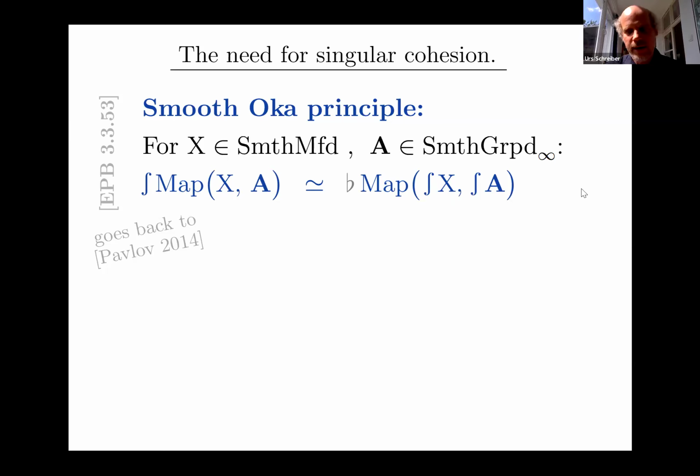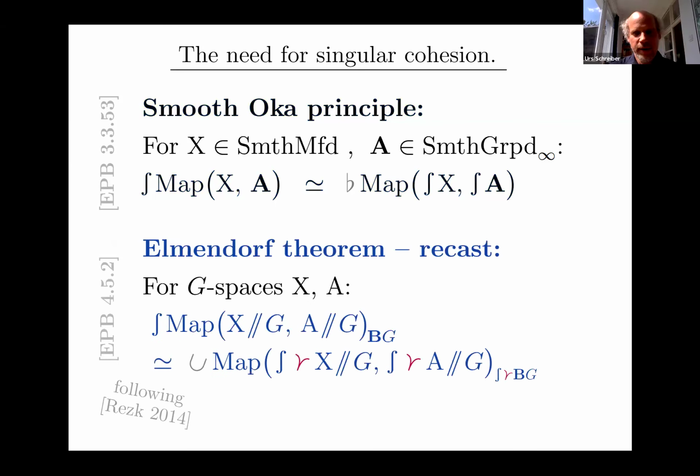And this has an analog, even though I'm reversing history completely now because this original theorem is older. There's an equivalent version, a mapping stack version of that, which I'm showing here in a revisionistic form that you can find explained in our book. This is not how it's usually stated. It turns out the mapping stacks that we're interested in, from quotient stacks X to A over BG, we can take the shape inside, not in smooth infinity groupoids, but we can if we have another modality. There's another operator here that remembers the fact that things can have orbisingularities. So this operation, I call the orbisingular operation.